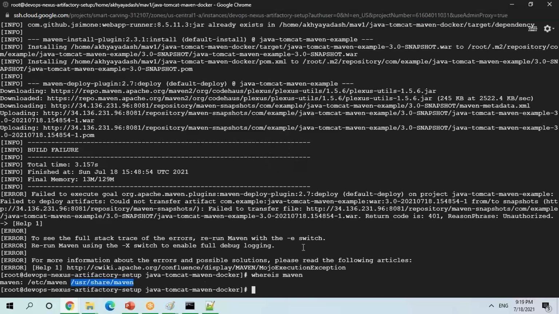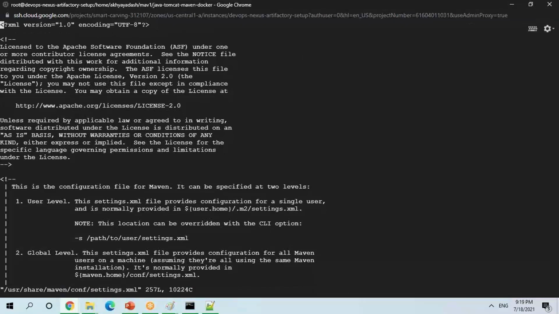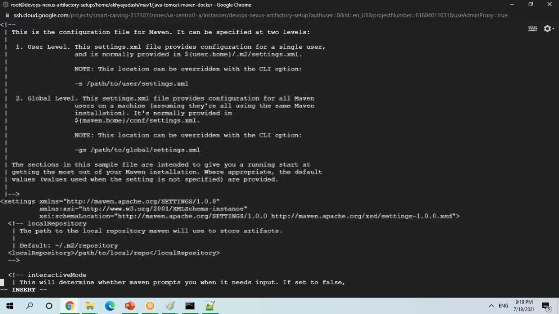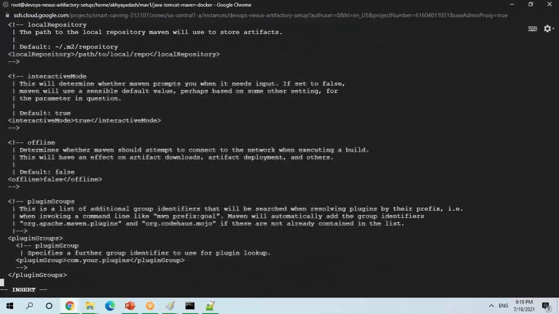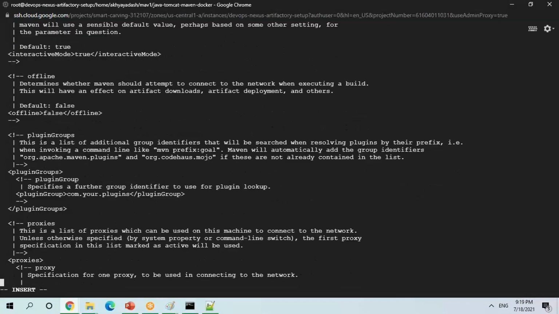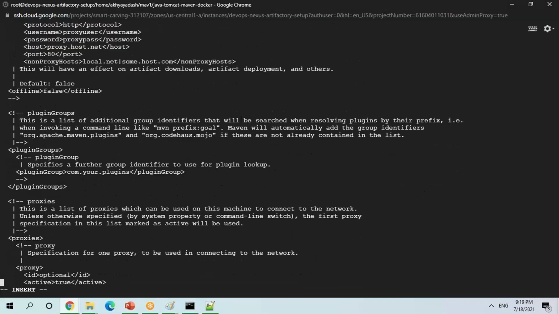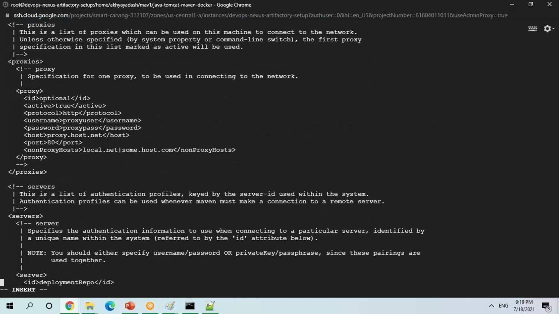Just give vi /conf/settings.xml. Yeah, here you have to give the server specific credentials. There will be one section where you have to give server specific details.